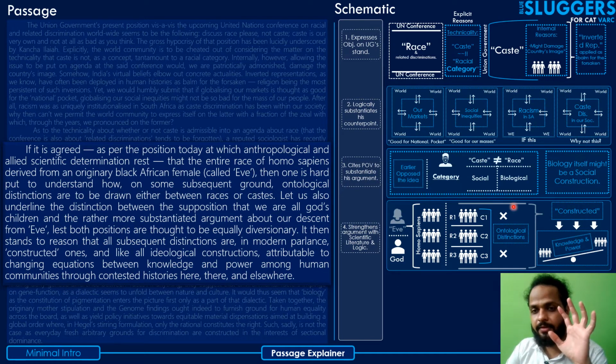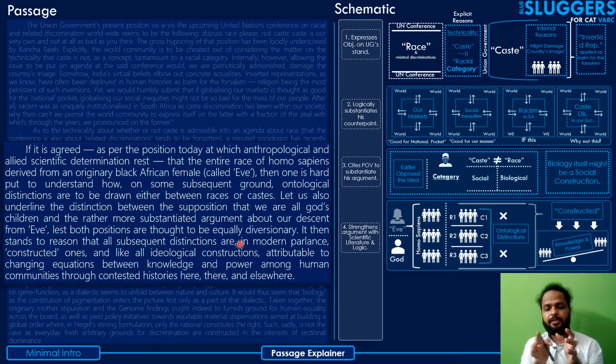So what he means to say here is that the construction of these categories and groups can be attributed to how knowledge and power got divided or developed amongst various groups across the world, using which certain groups became more equipped and started looking down upon the other groups.